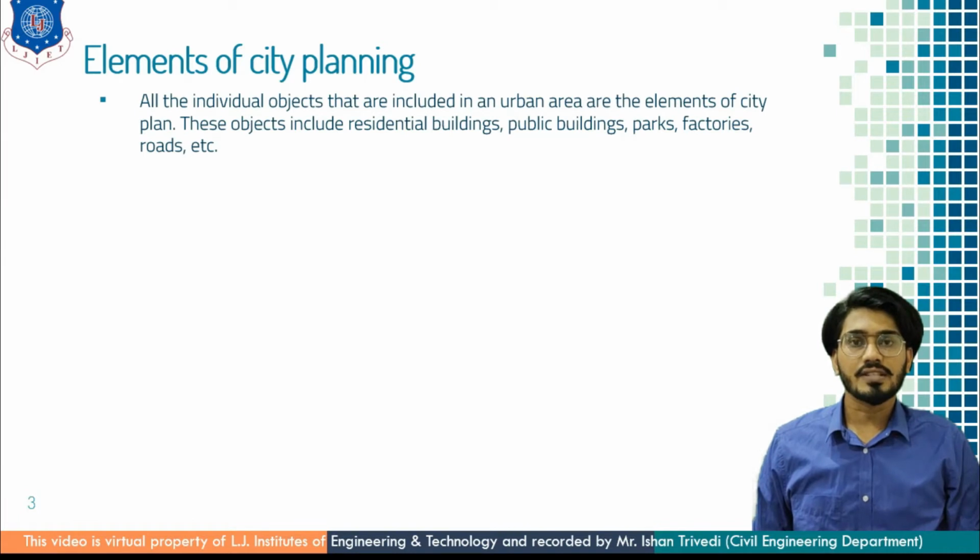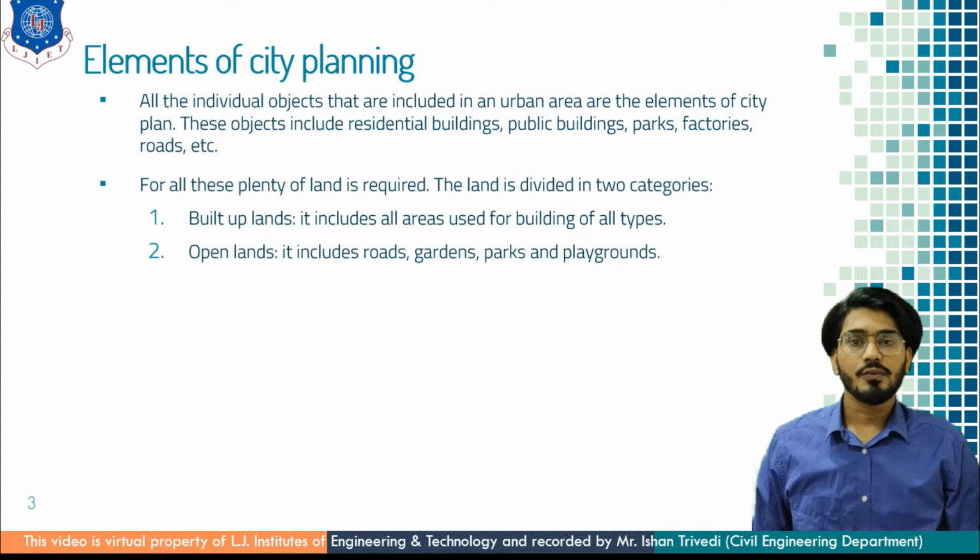We have seen in our surroundings that there are plenty of objects, and these objects are all part of an urban area, and ultimately these objects are elements of a city plan. These objects include residential areas or residential buildings, public buildings, parks, factories, roads, etc.